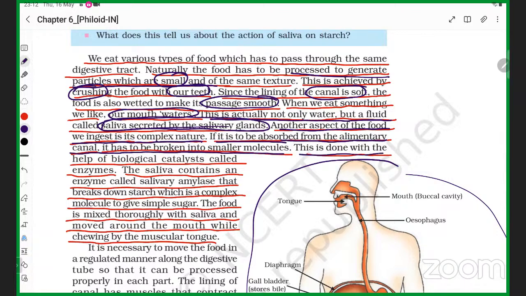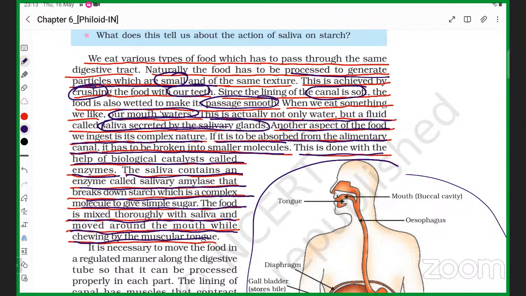This is done with the help of biological catalysts called enzymes. The saliva contains an enzyme called salivary amylase that breaks down starch, which is a complex molecule, to give simple sugar. The food is mixed thoroughly with saliva and moved around the mouth while chewing by the muscular tongue. So we are mixing the food with saliva by chewing with the muscular tongue, students.